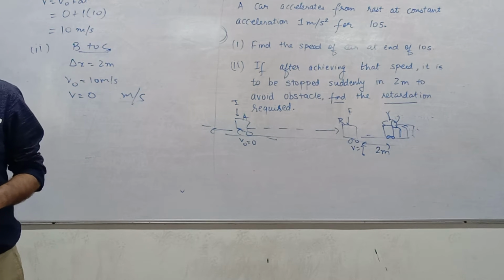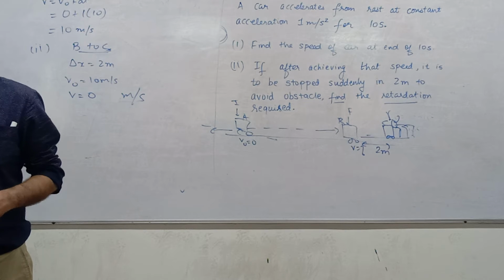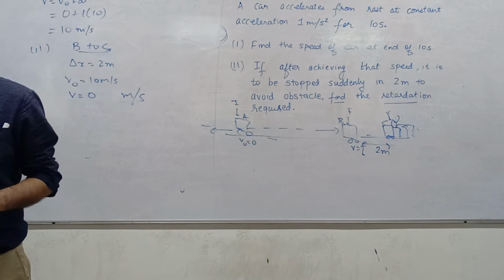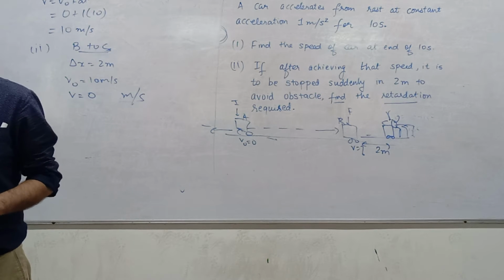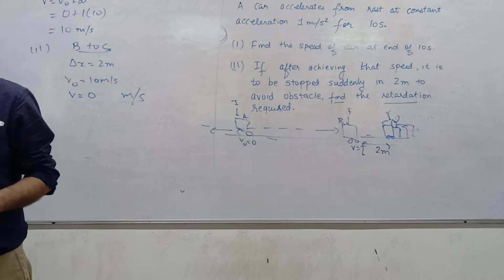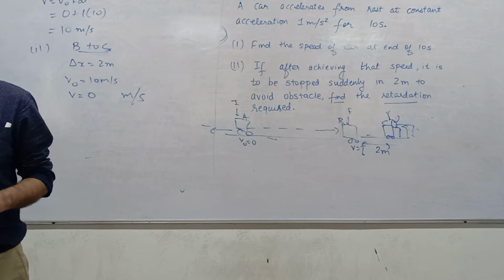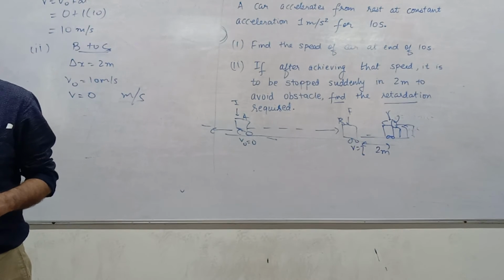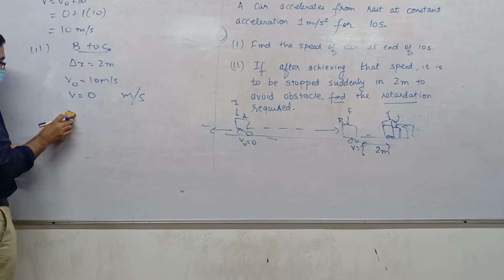Who is getting 25 meters per second? Is that the answer or acceleration? Acceleration. 25 meters per second square. Yes. It is wrong. Retardation is 25 meters per second square. Acceleration is 25? A is equal to 25? A is equal to minus 25. Yes or no? Yes. A equal to minus 25 is what we will get.